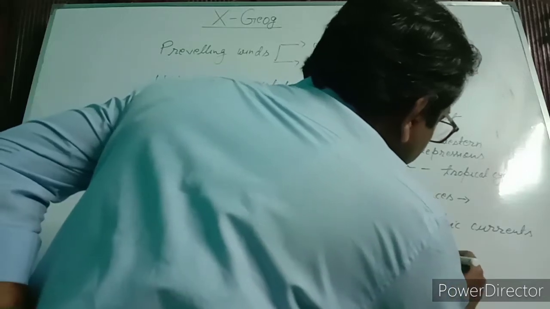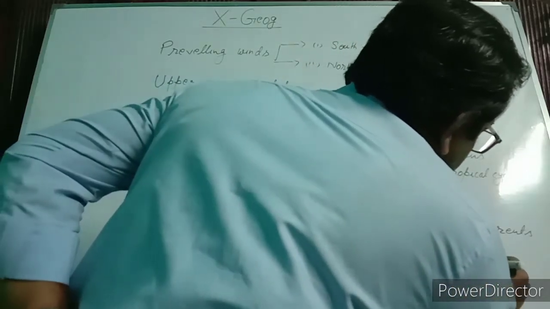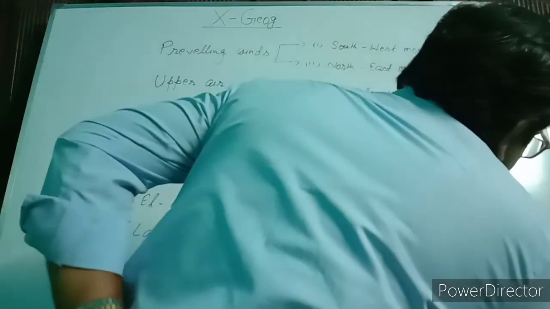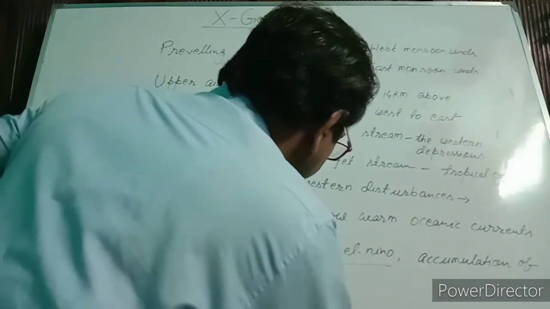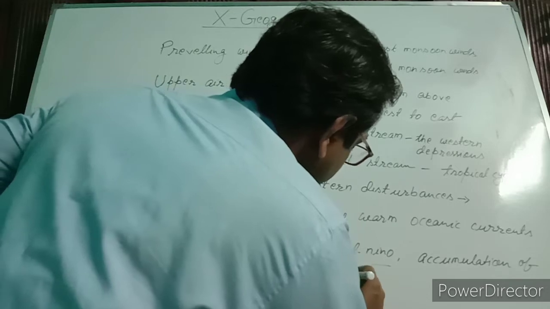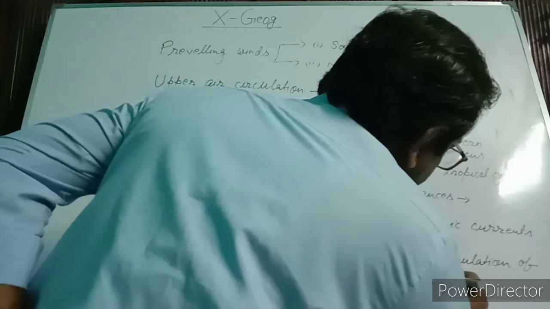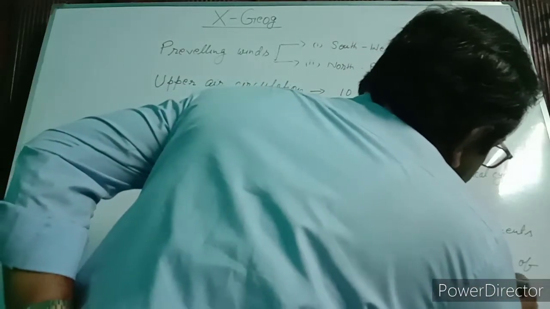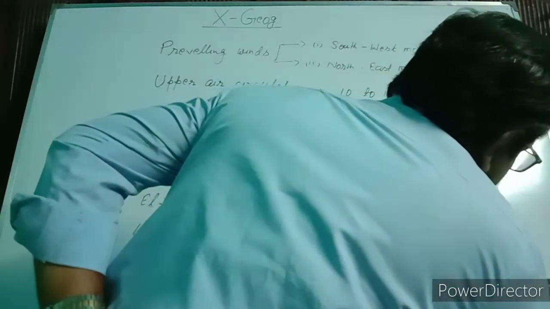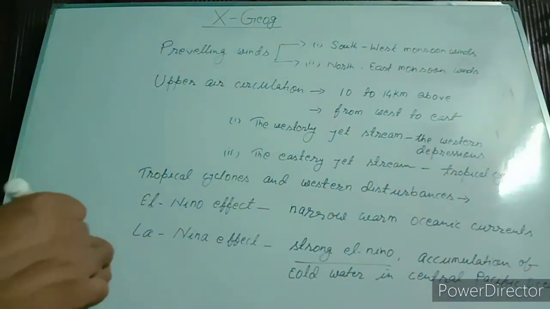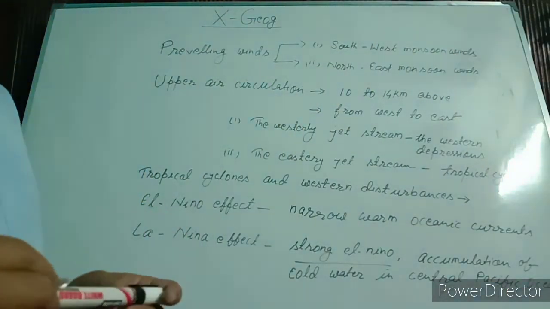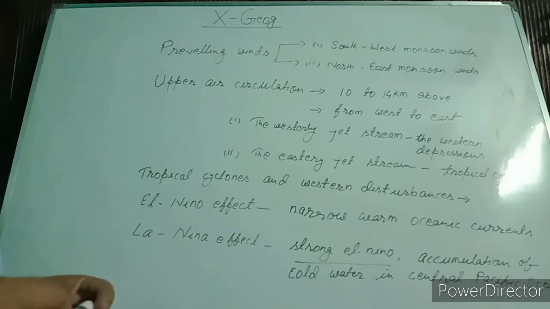La Nino is the accumulation of cold water in Central Pacific Ocean. So these are the factors that affect the climate of India.